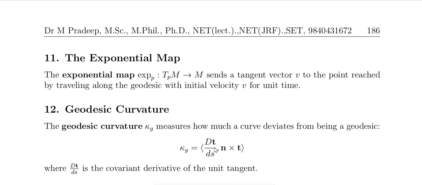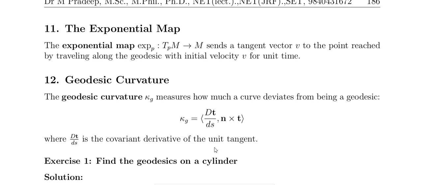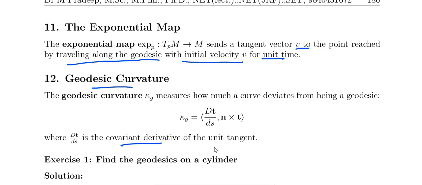The exponential map from T_pM to M sends the tangent vector v to the point reached by traveling along the geodesic with initial velocity v for unit time. Geodesic curvature k_g measures how much the curve deviates from being a geodesic: it is the inner product of dT by ds with N cross T, where dT by ds is the covariant derivative of the unit tangent.